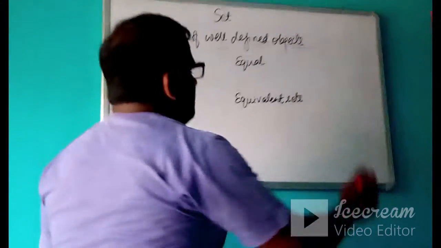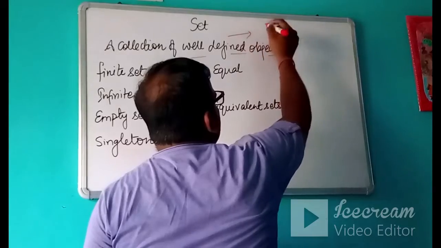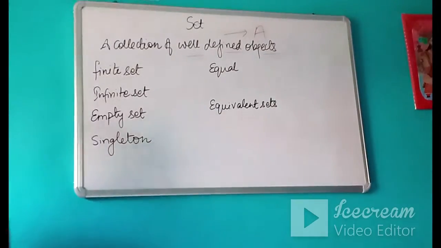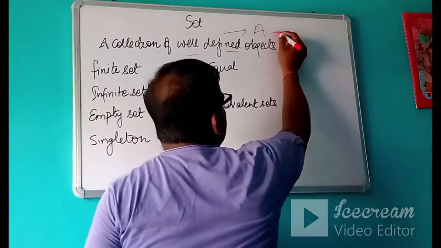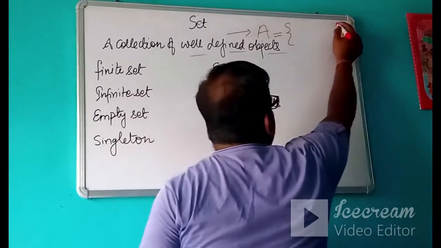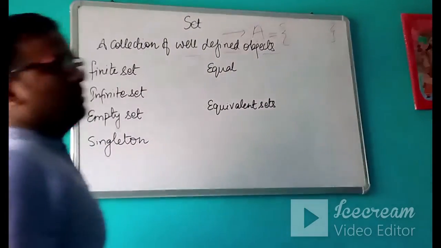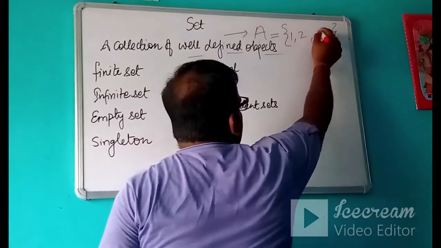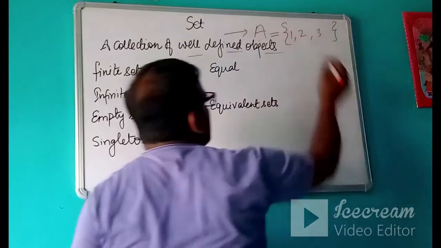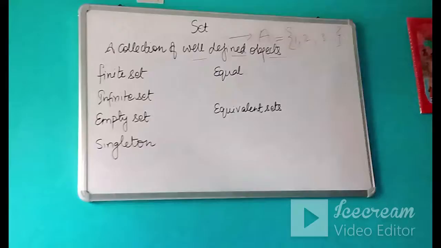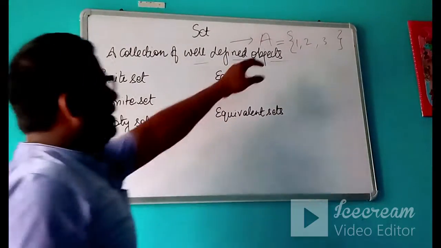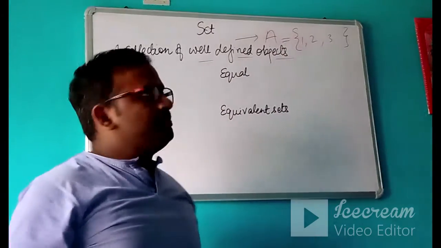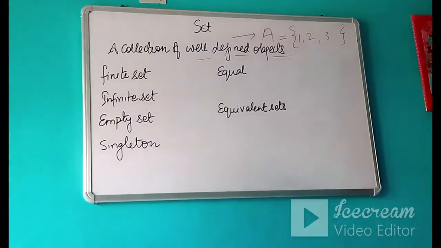Whenever we are writing a set, this is how you will write the name of the set. You will use any capital letter from A to Z, then you will put an equal to sign, and these are the curly brackets in which elements are listed. So suppose I write the elements 1, 2, between each and every element you have to put a comma. So this is how you can represent a set: take a capital letter as the name of the set, then all the elements will be listed inside the curly brackets.